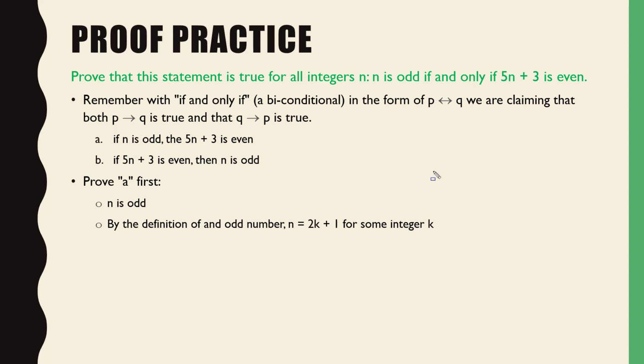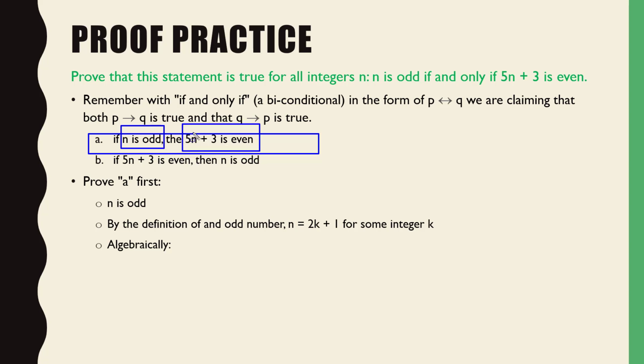Okay, everybody good there so far? Okay. So algebraically, what do we get? What can we do here? If we know that n is odd, what can we do? Yeah, just plug it in, right? Because this is our known. We're only doing A right here, right? This is our known. That's our hypothesis. That's our P. This is our Q. We're trying to prove that this part here is true. Well, how can I do that? I'll just plug in what I know the value of n is. I'll plug it in right there, okay?